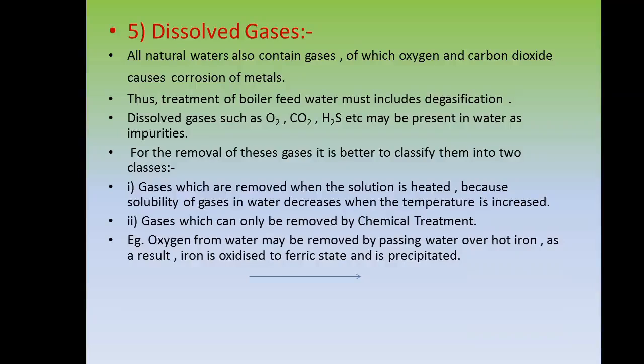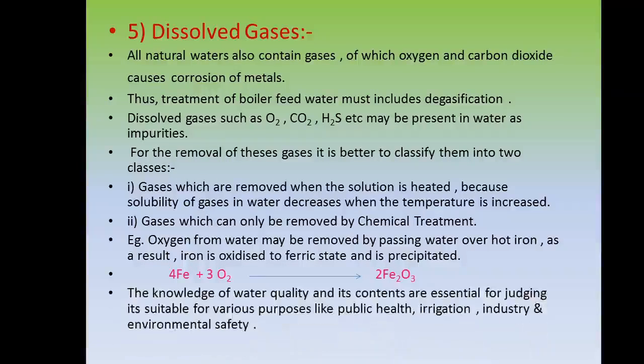For example, oxygen from water may be removed by passing water over hot iron. As a result, iron is oxidized to the ferric state and is precipitated. 4 moles of iron, Fe, plus 3 moles of oxygen, O2, gives 2 moles of Fe2O3.